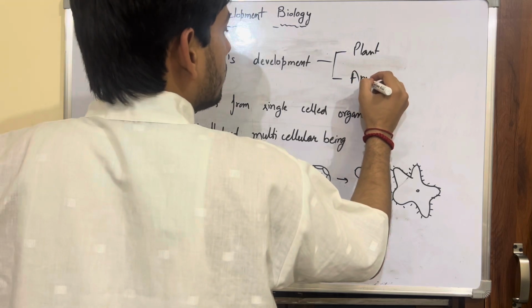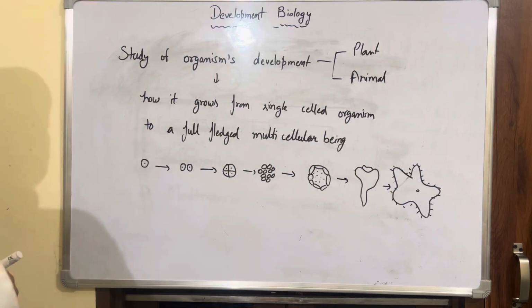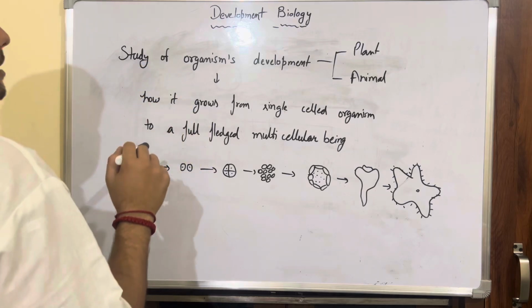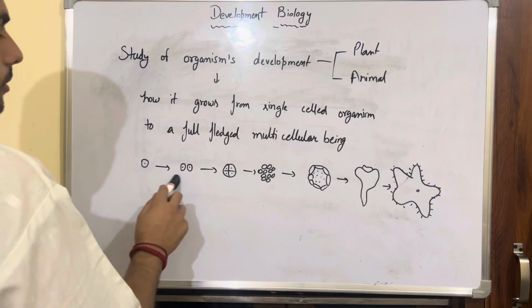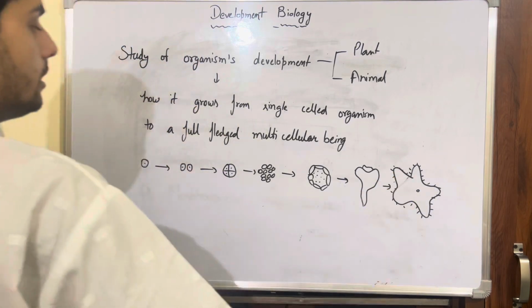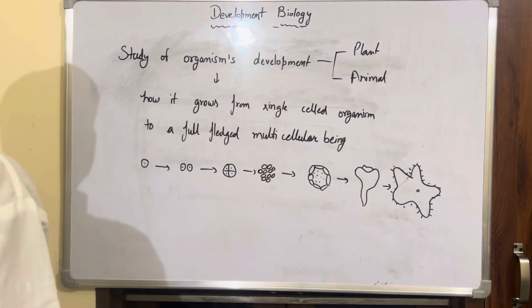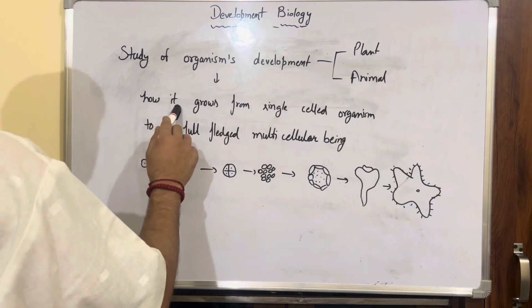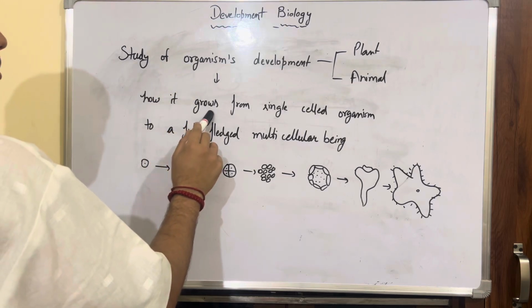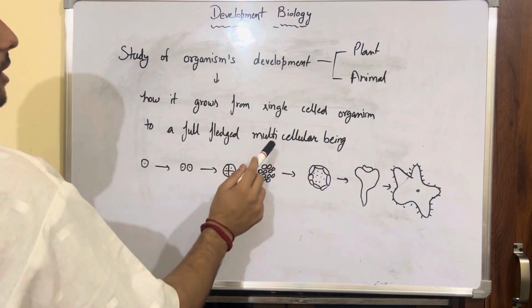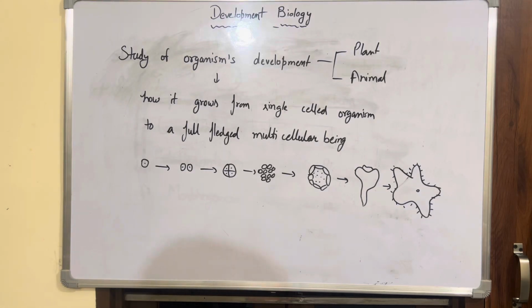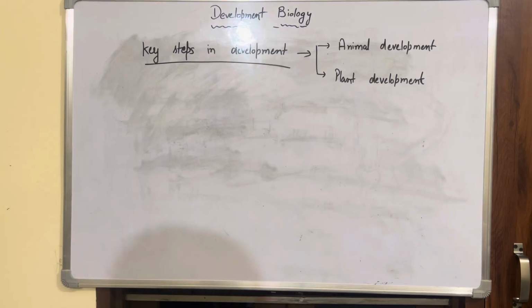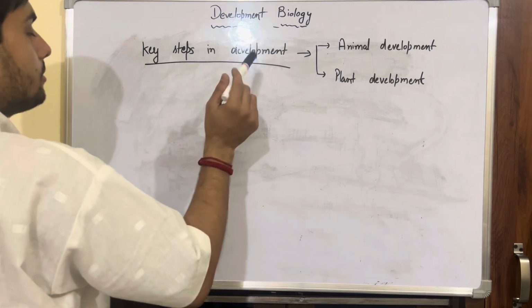or animal. Okay, so now, as you know, life starts from a single-celled stage and it grows and the organism becomes multicellular. So in developmental biology we basically study how the organism grows from a single-celled organism to a full-fledged multicellular being. So we will study all this process which happens in developmental biology.